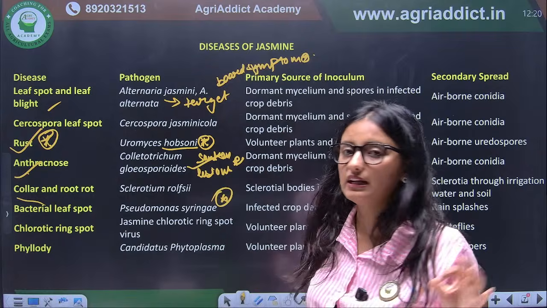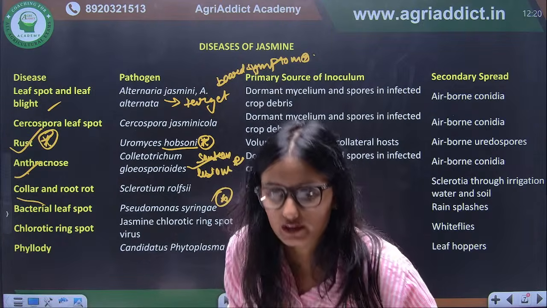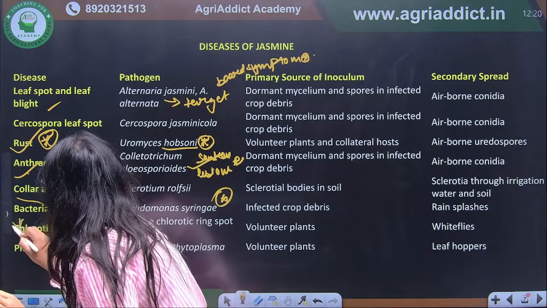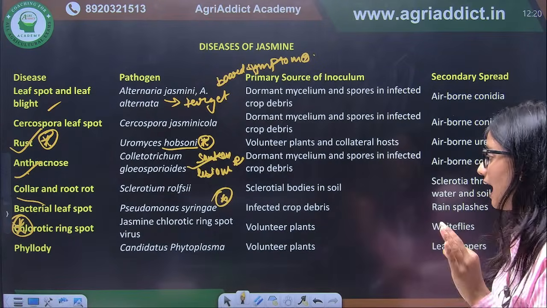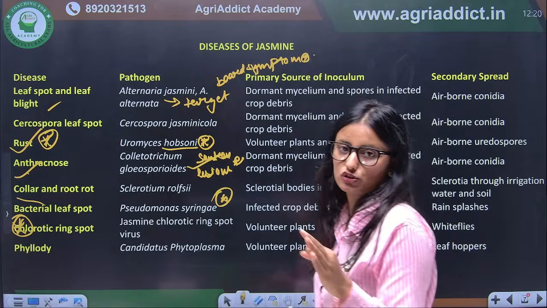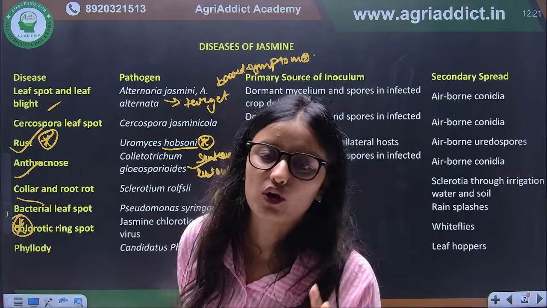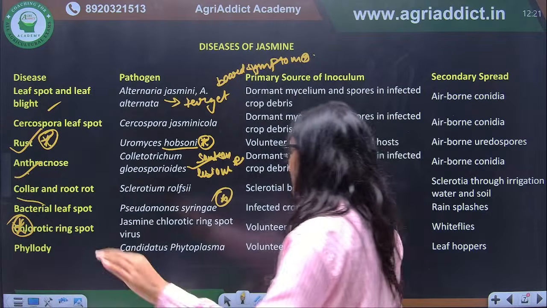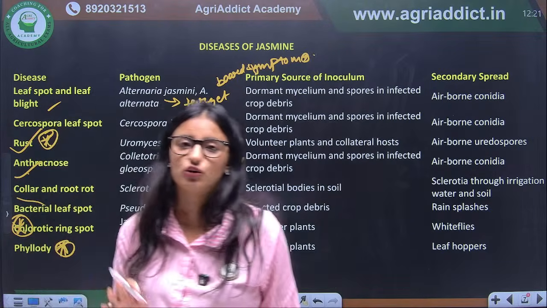And what is the viral disease of jasmine? Again this is important. The viral disease of jasmine is chlorotic ring spot, caused by a virus. Next, we talk about phyllody of jasmine. What is happening in phyllody?